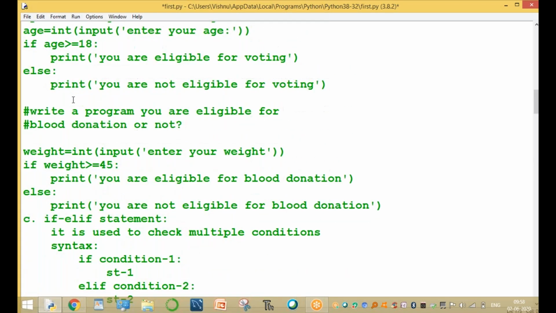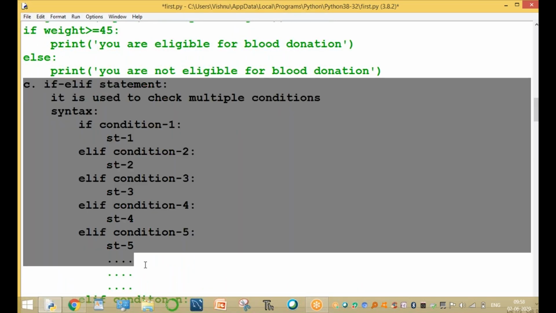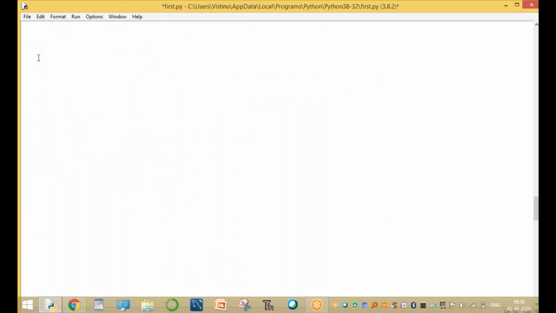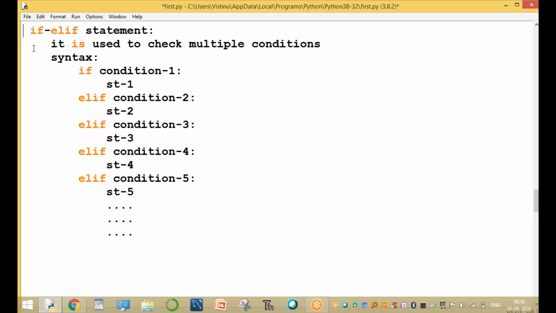Always if elif. Another one is the if elif else part. That is the fourth one: if elif else. Not only if elif, we are using the if elif else part also.